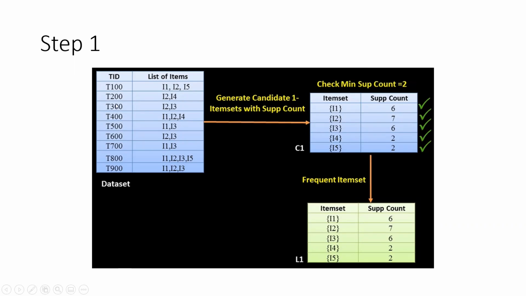So first step, you generate item sets with one item in each set, and against that item you calculate the number of occurrences in the data, and from here you remove those instances which do not satisfy this minimum support count criteria. Here the minimum value itself is 2, so everything that you see here in the top table will be present in the filtered list also. So that you call this as L1. This is the first step.